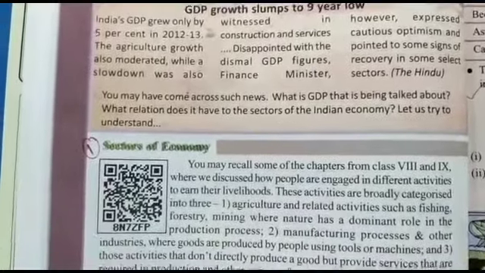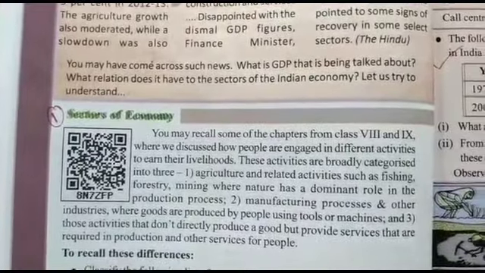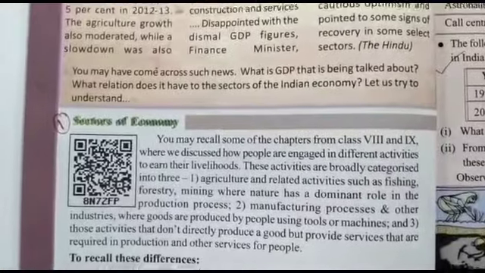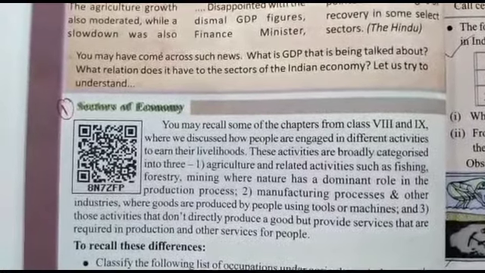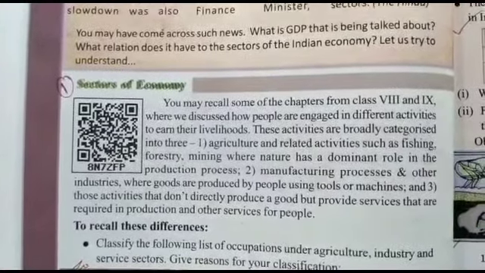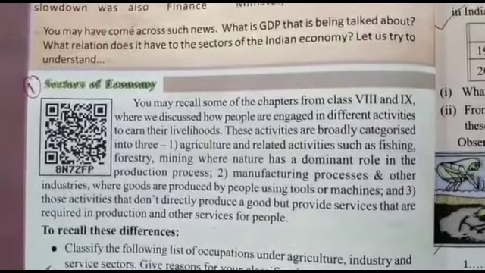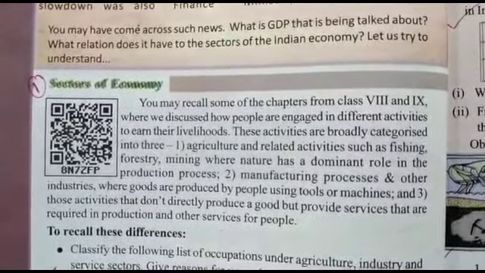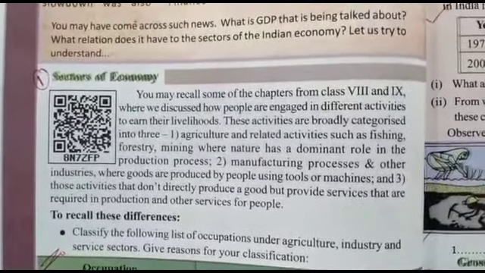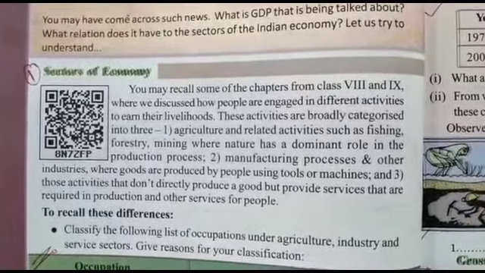In India, we have basically three sectors, which are also called occupational structures or occupational sectors. The first one is agriculture, the second one is industrial, the third one is service sector. The agriculture sector is also called the primary sector, because it includes agriculture and related activities such as fishing, forestry and mining, where nature has a dominant role in the process of production.